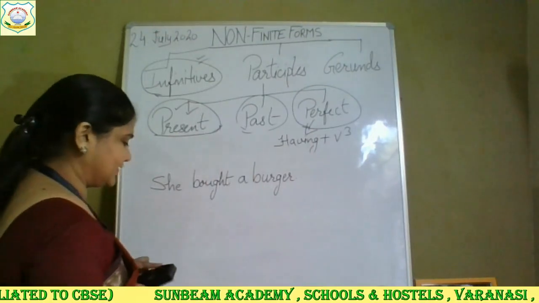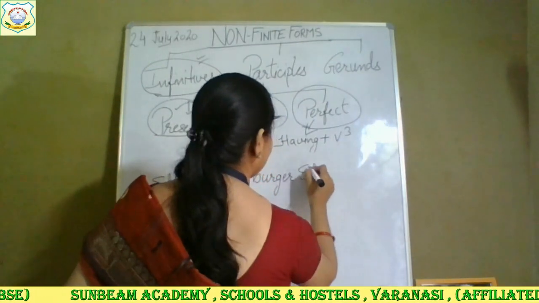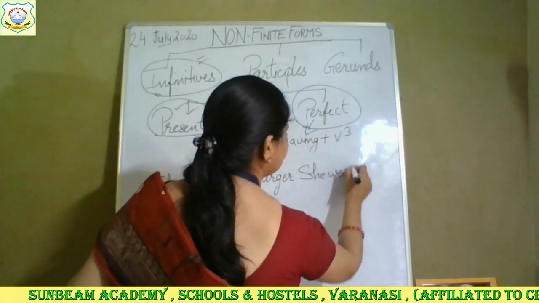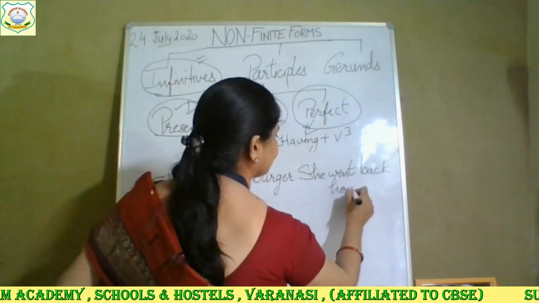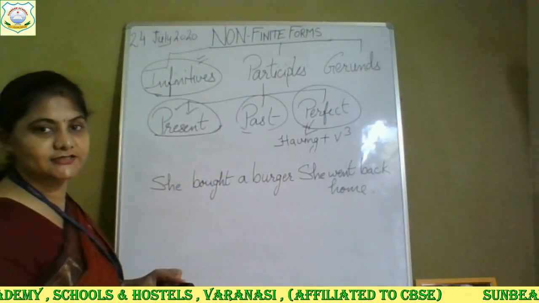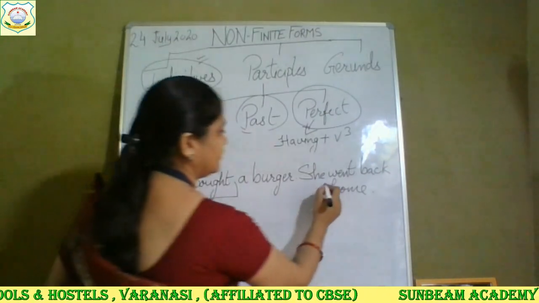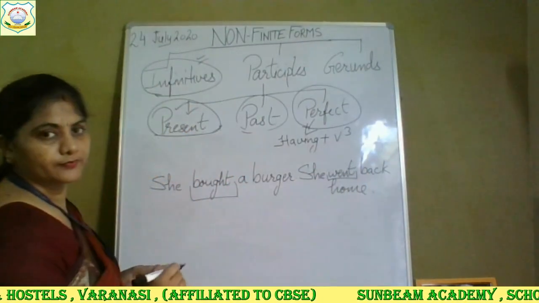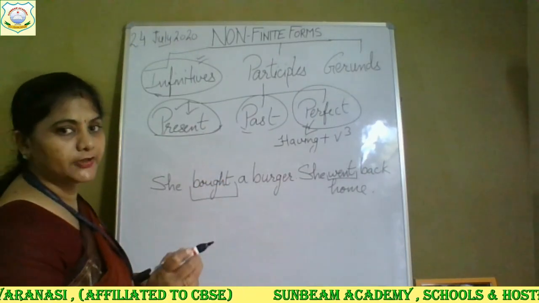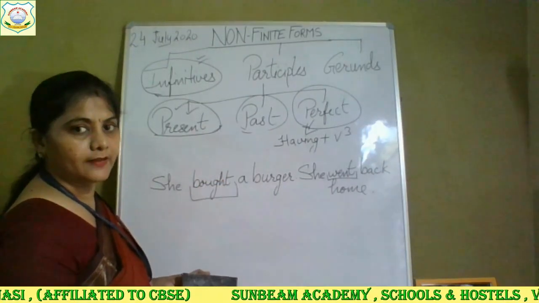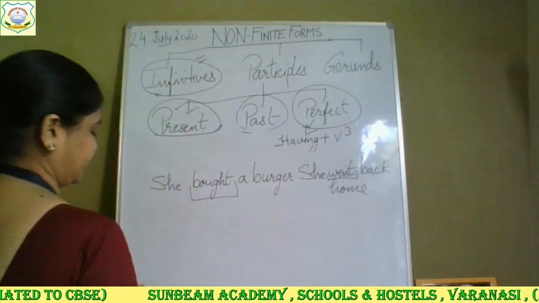She bought a burger, and after that the second action, she went back home. Two actions are here again. She bought, first action; went back home, second action. So first action has been completed. Now the second action is that she went back home. Now how can you write in perfect participle?